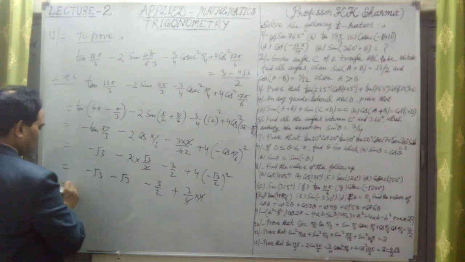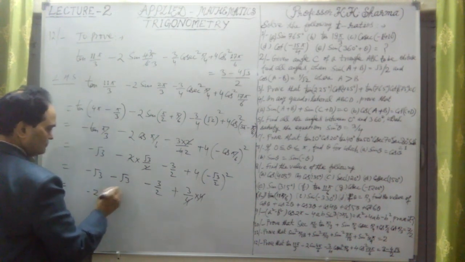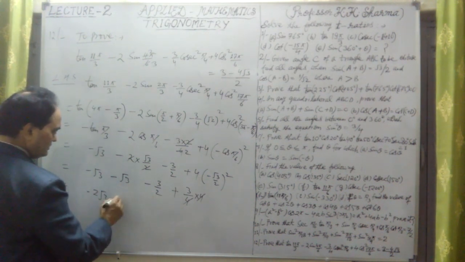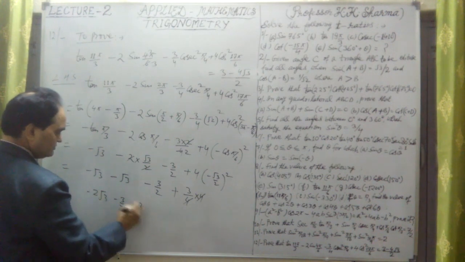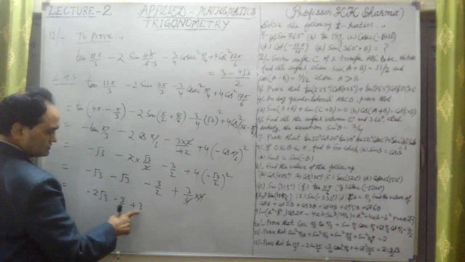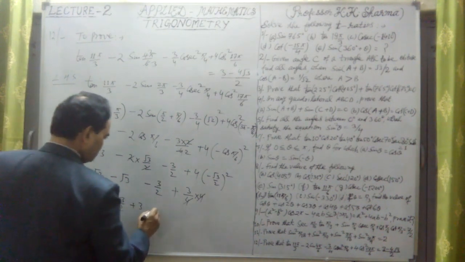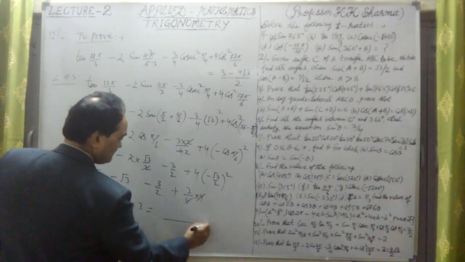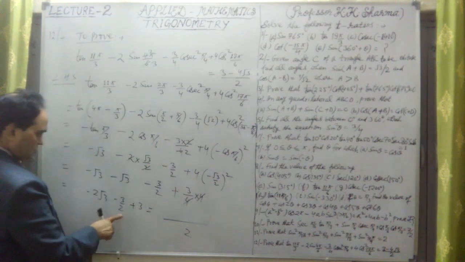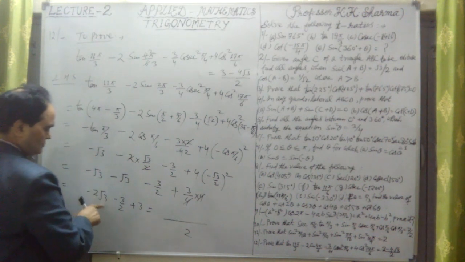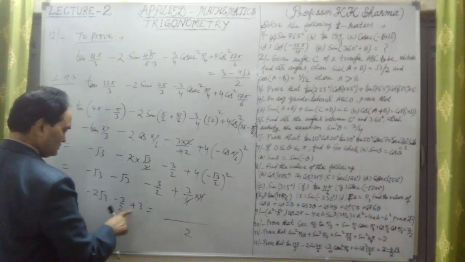Now let me solve it. This is minus 2 root 3. Minus 3 by 2 and plus 3. So let me take 2 as LCM. Now 2 to the 4, this is minus 4 root 3. But 3 to the 6 is here.